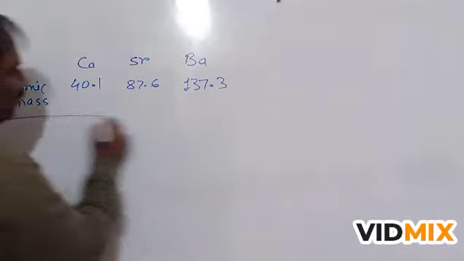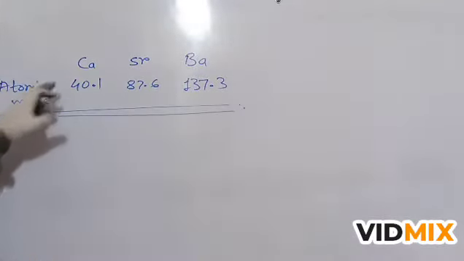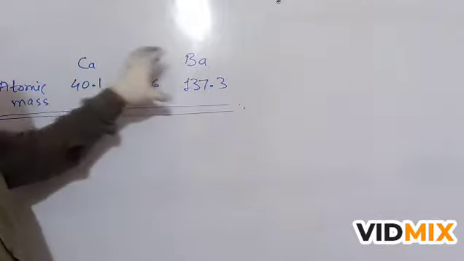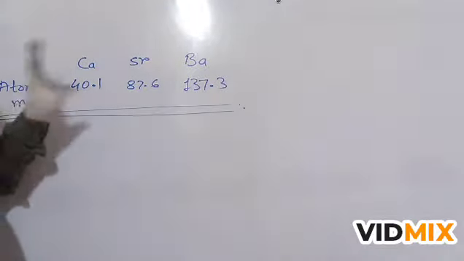Now what is the arithmetic mean of the first and third element? Calcium and barium are the first and third elements.